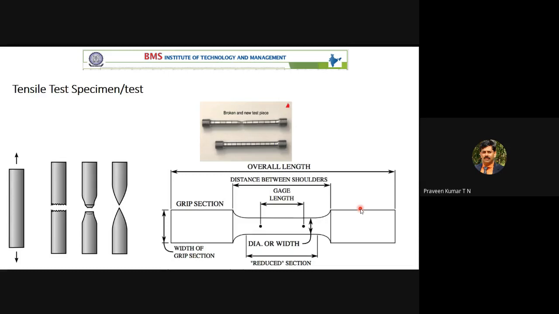Here the tensile test specimen is pulled between two ends. This is tensile loading, as you can see on the workpiece. Once load is applied, this is the fracture point. If it is a brittle material, like glass, it fractures into two pieces. Our ceramic materials also come under brittle materials. If it is regular mild steel, a ductile material, it fractures into two pieces with what is referred to as a cup and cone fracture. If it is a highly ductile material like gold, you get this type of fracture. This is one side and this is the other side. Finally, it is separated.